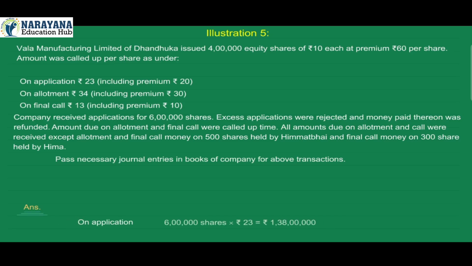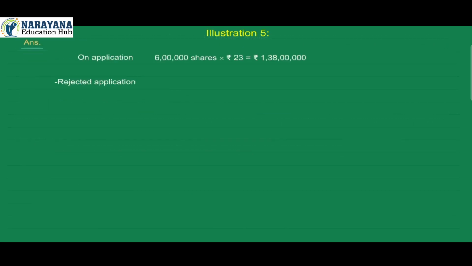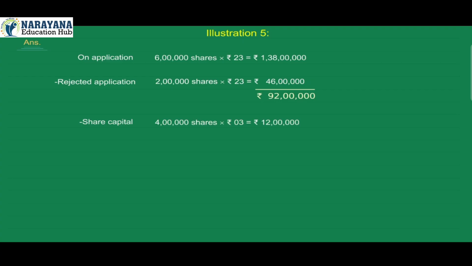Answer. On application, 6 lakh shares into ₹23 is equal to ₹1 crore 38 lakh, minus rejected applications 2 lakh shares into ₹23 is equal to ₹46 lakh, gives ₹92 lakh, minus share capital 4 lakh shares into ₹3 is equal to ₹12 lakh. Securities premium 4 lakh shares into ₹20 is equal to ₹80 lakh.